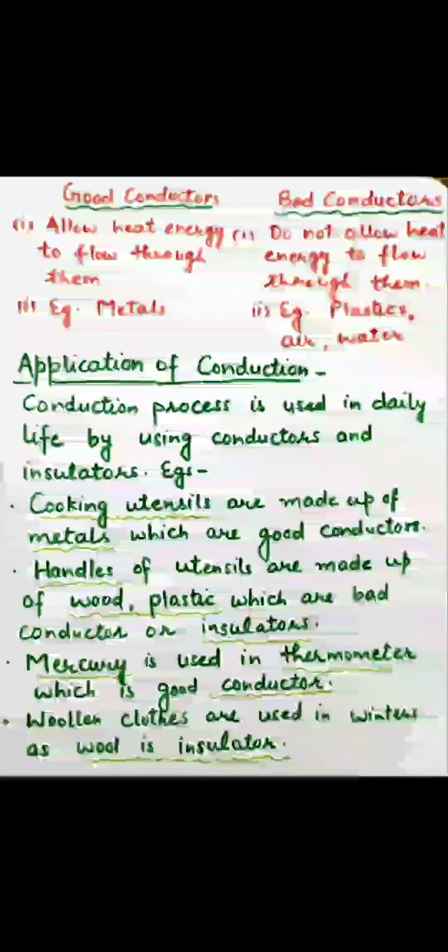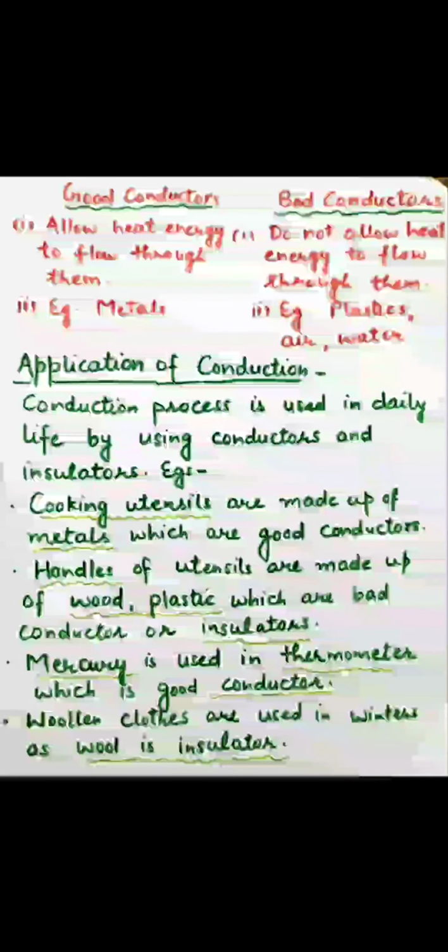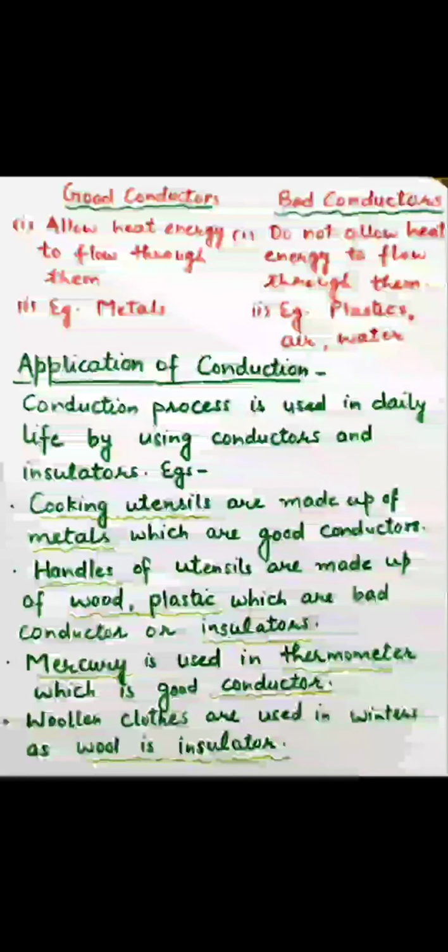Next, handles of utensils are made up of wood or plastic, and wood and plastic are insulators. These insulators do not allow the heat to transfer, so handles help us in handling the utensils very easily. Mercury, used in a thermometer, which we have already discussed, is a good conductor. It will expand by sensing more temperature and can easily measure the temperature of the human body and any object.